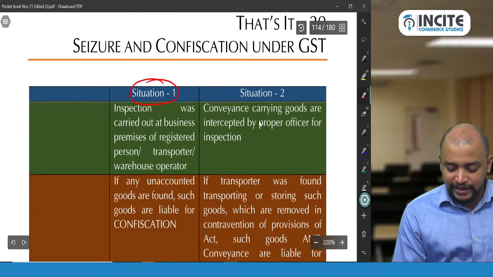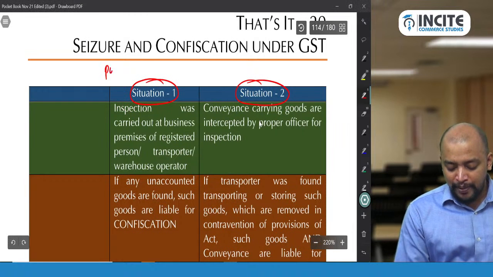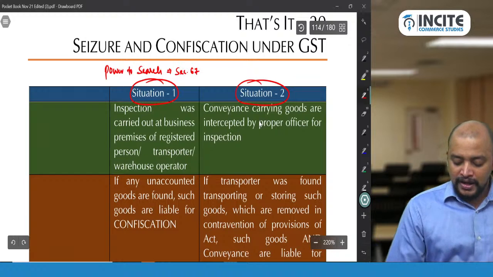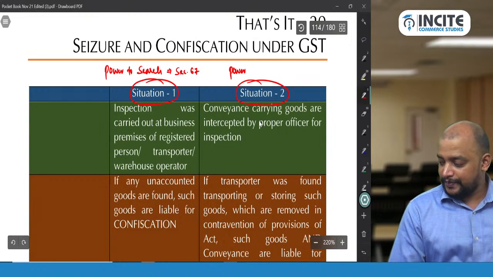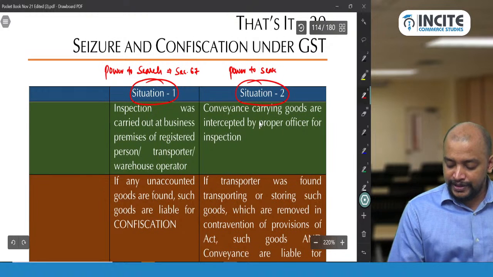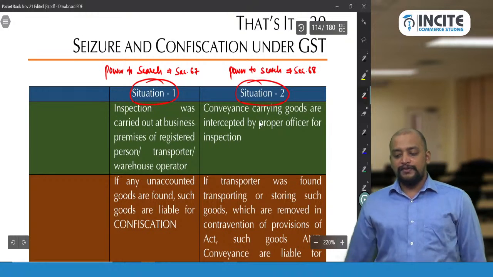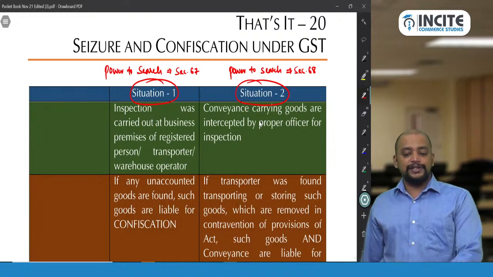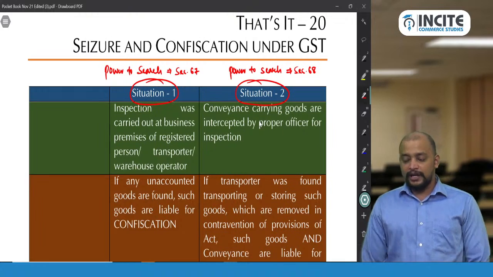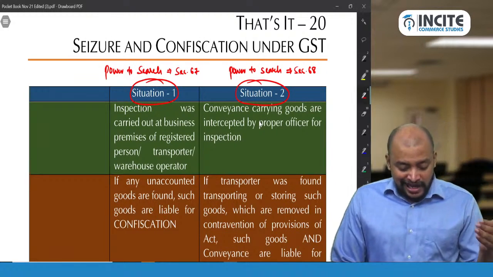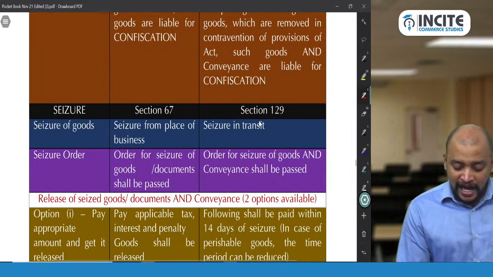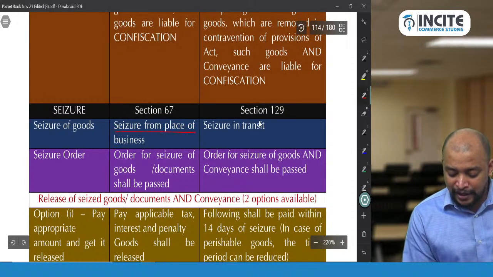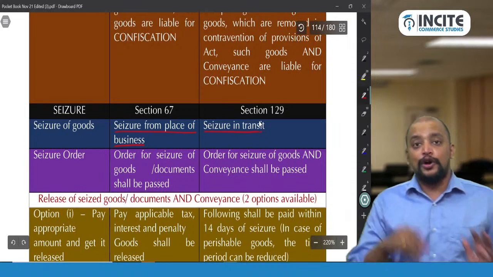So power to search in situation 1 is given in section 67, whereas here power to search is given in section 68. Okay, so power to search is given in 67 and here power to search is given in section 68. Okay, and this power, when they exercise, they will pass a seizure order. So as per section 67, seizure from the place of business, here seizure in transit. You understood the difference.